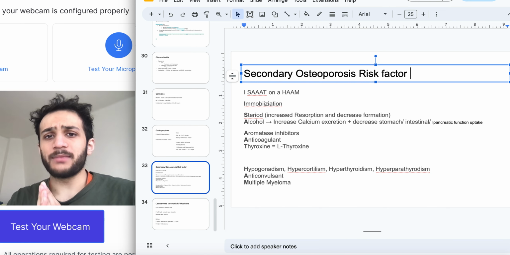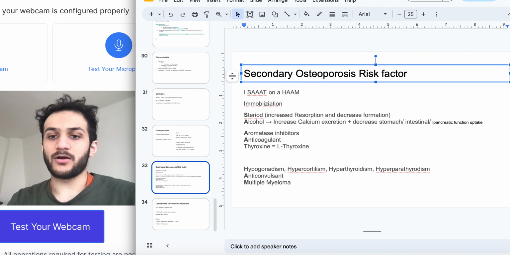Alcohol can be a cause because alcohol can lead to increased renal secretion of calcium, and this can basically decrease the uptake of calcium from the stomach, intestinal, and pancreatic absorption.